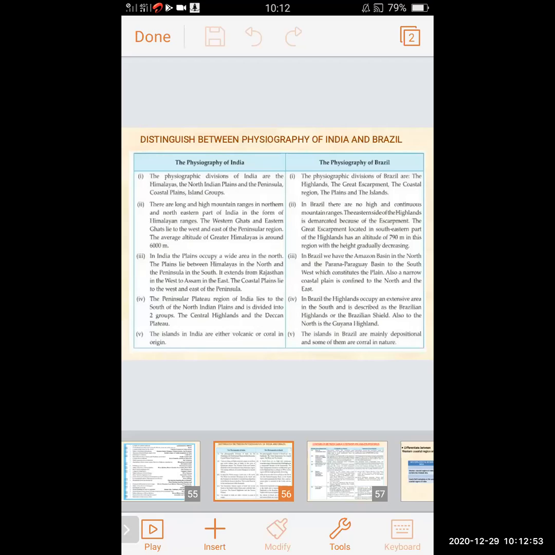Second point, we will see there are long and high mountain ranges in north and northeast part of India in the form of Himalayan ranges. The Western Ghat and Eastern Ghat lie to the west and east of Peninsula region. The average altitude of Greater Himalayas is around 6,000 meters.